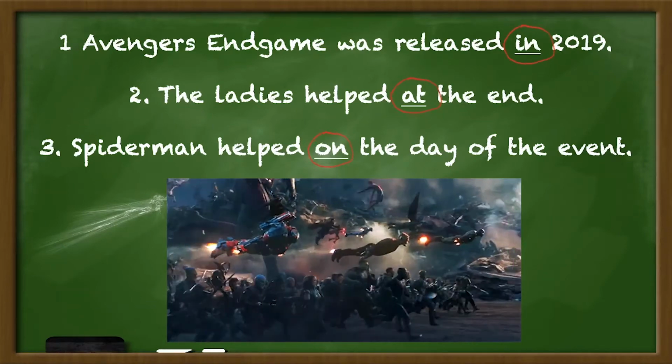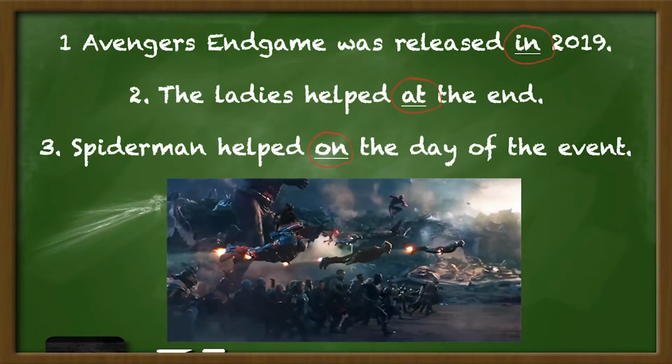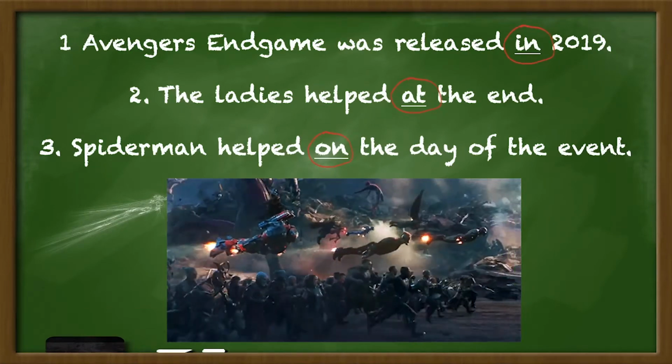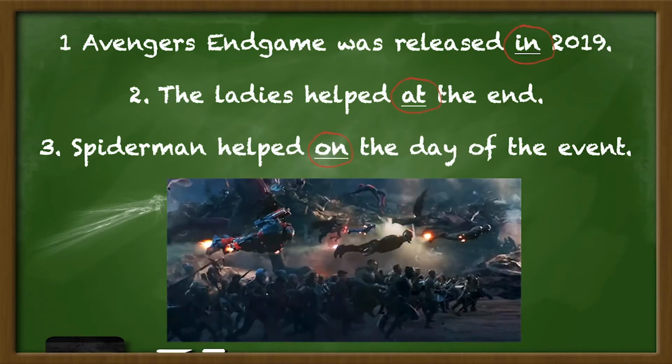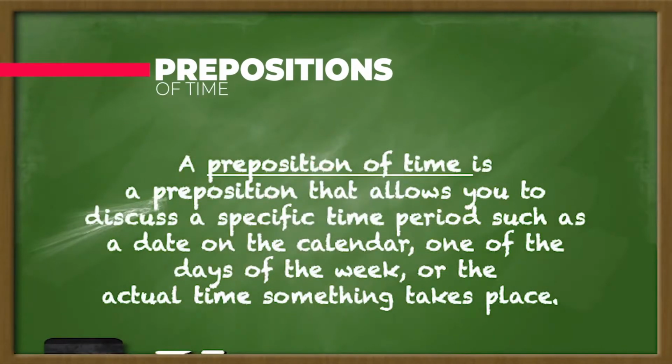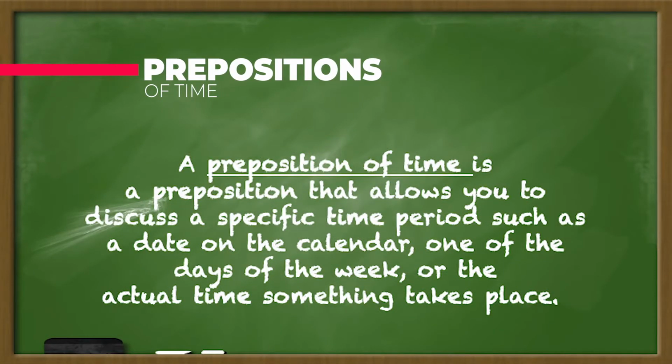So students, through these three examples, we see a second type of preposition. A preposition of time that tells us when something took place. So, a preposition of time is a preposition that allows you to discuss a specific time period, such as a date on the calendar, one of the days of the week, or the actual time something takes place.